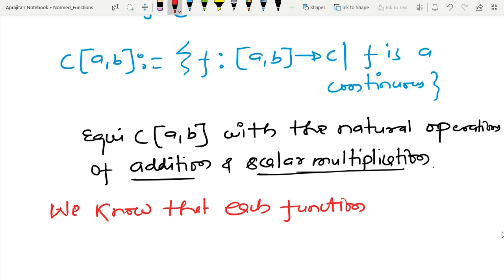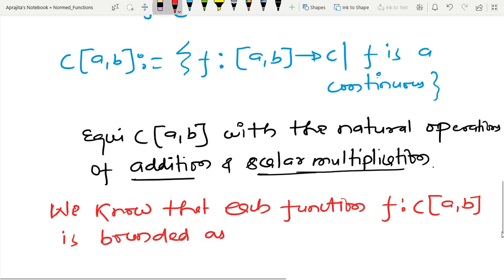So each function f from C[A, B] is bounded, and I am assuming that a maximum occurs. If there is no maximum, then we will consider the supremum, and you already understood what the meaning of supremum is.